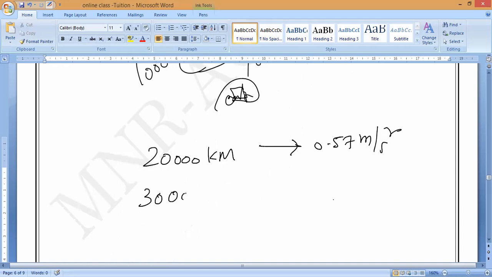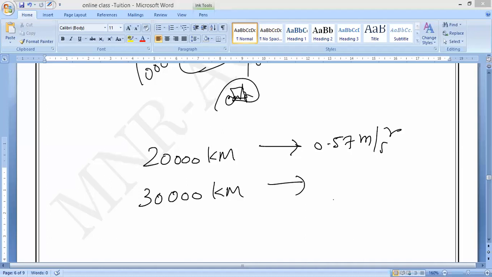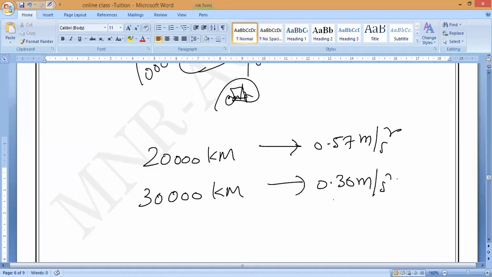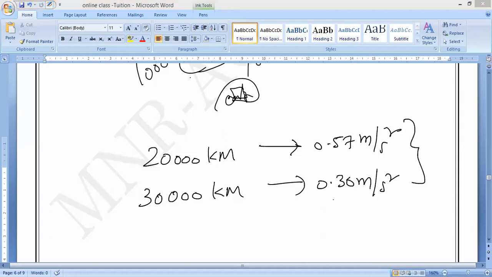Now 20 becomes 30,000 kilometers. Actually, above 50,000 kilometers, gravity is 0. Is it okay? Now, if you go to 30,000 kilometers also, Earth's gravity is acting on it. It is around 0.30 meter per second square. Like that, 40,000 also somehow. And last, at 50,000 and above, it will become 0.